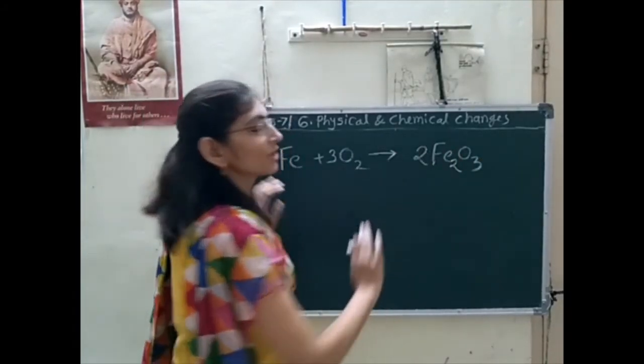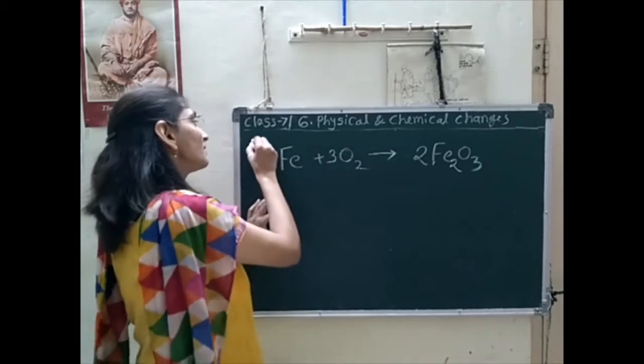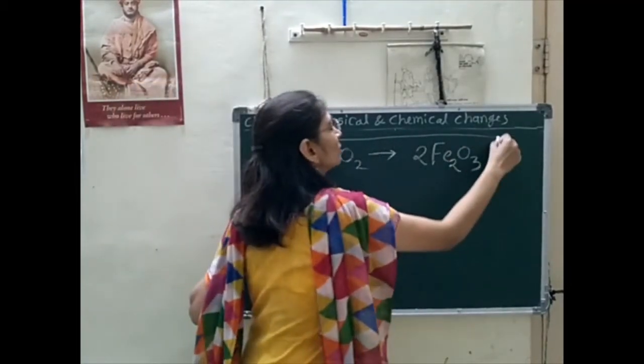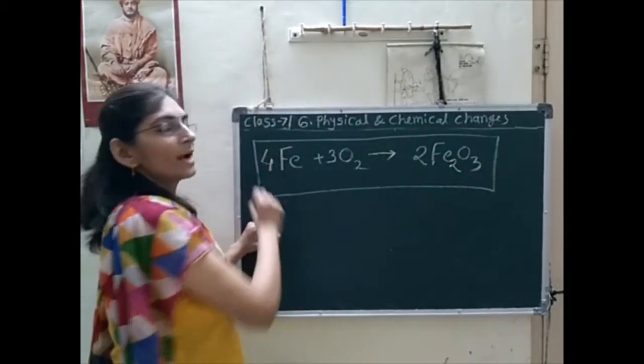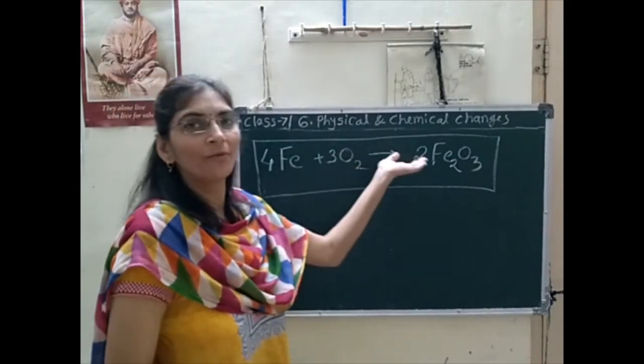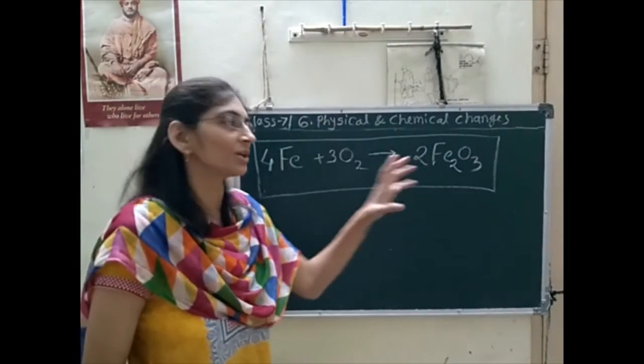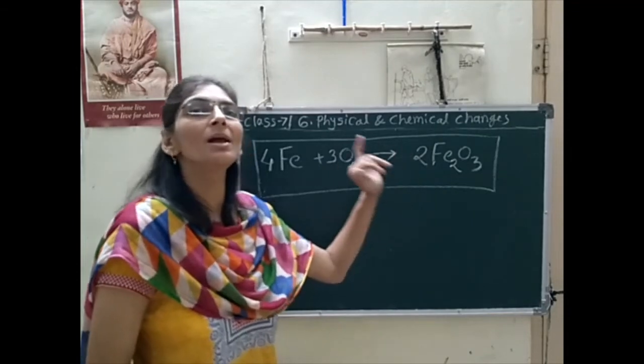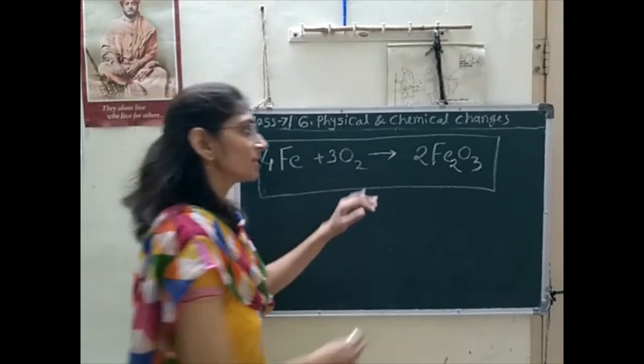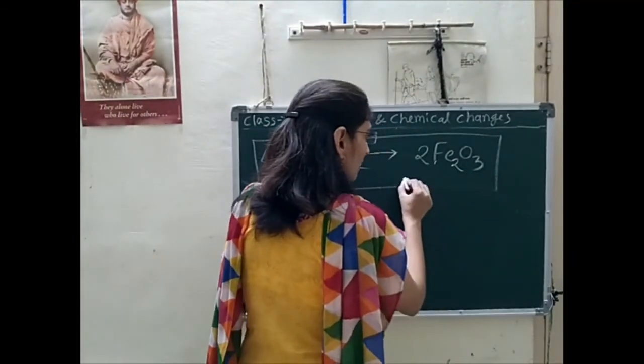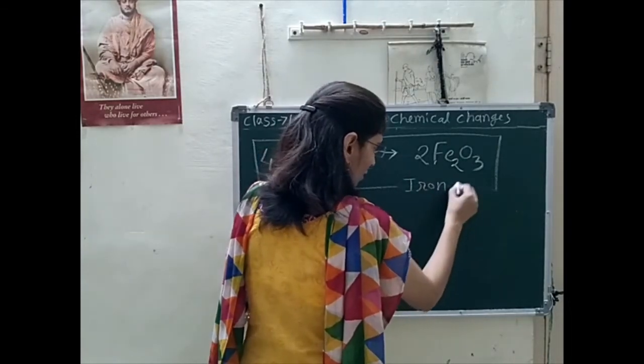Now the chemical reaction is balanced, and this balanced reaction you have to note down. Okay. Before that I had written only the reaction. Now it is the balanced chemical reaction. This is iron, this is oxygen, and this is the product, iron oxide.